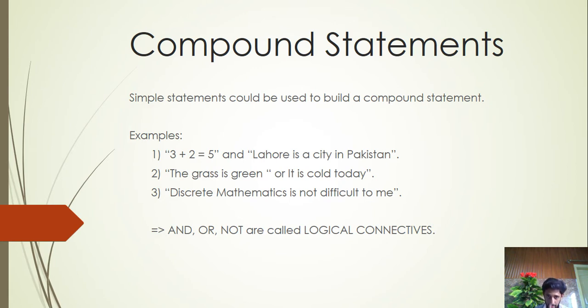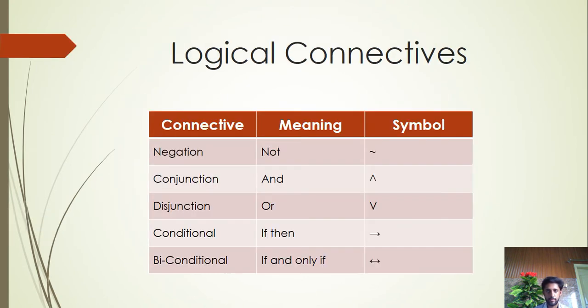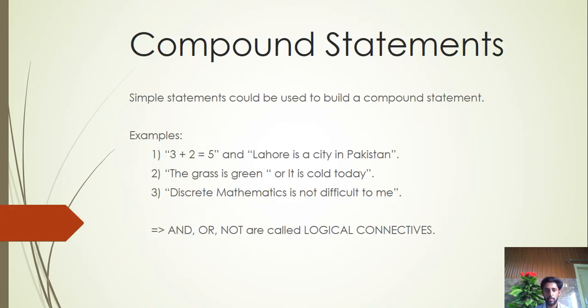The third statement is discrete mathematics is not difficult for me. It is a single statement, but it contains not. Not is a logical connective. These three, and, or and not, are logical connectives. We will discuss them further. So you can see that and, or and not are called logical connectives. These connect the propositions.